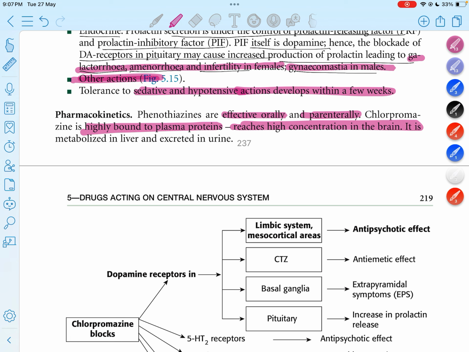It is metabolized in the liver and exits through the urine.